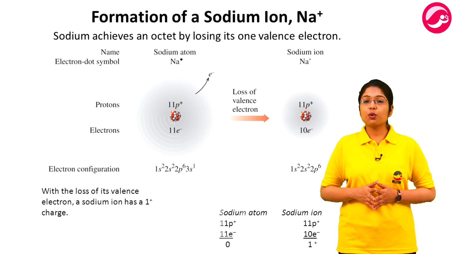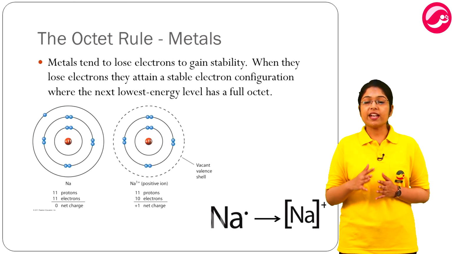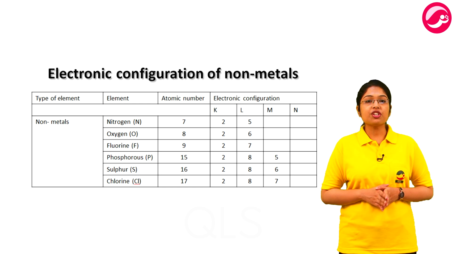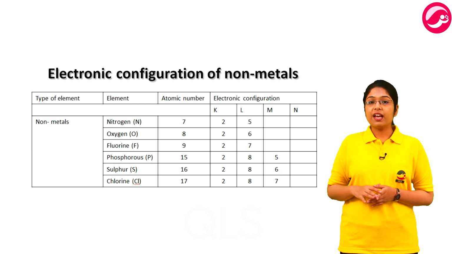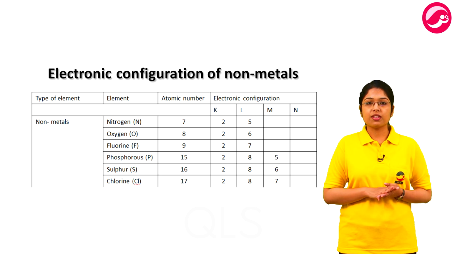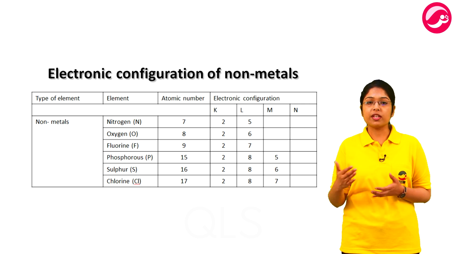And because the sodium ion has more positive charge, we represent it as Na positive. The same happens with other metals. Now let's see the electronic configuration of non-metals. Here the gain of electrons is more convenient than losing electrons. Gaining electrons is easier than losing.